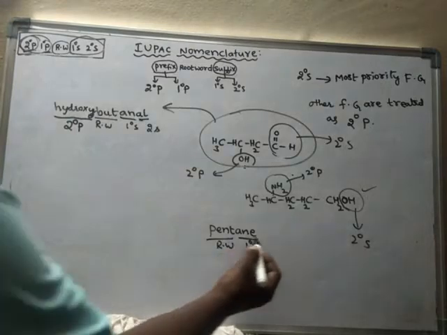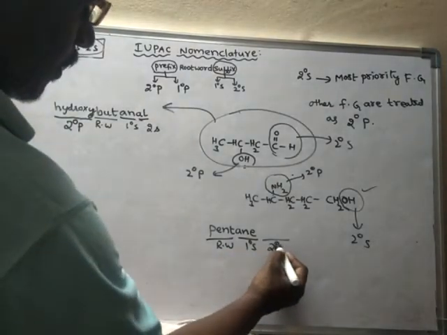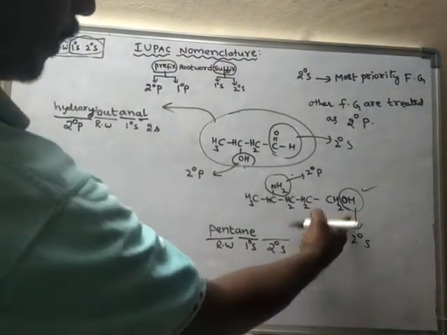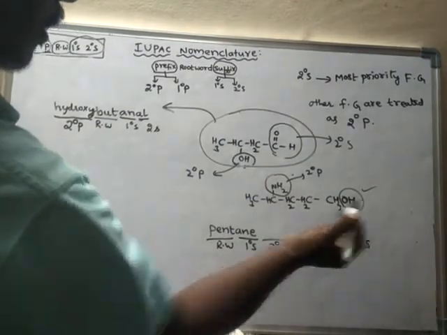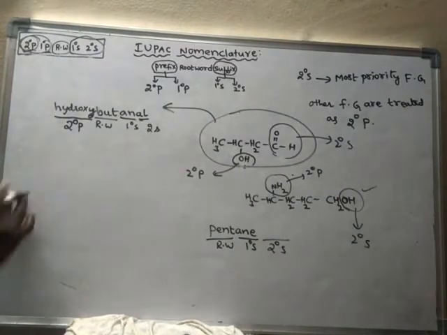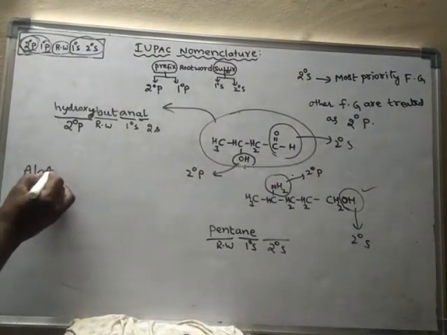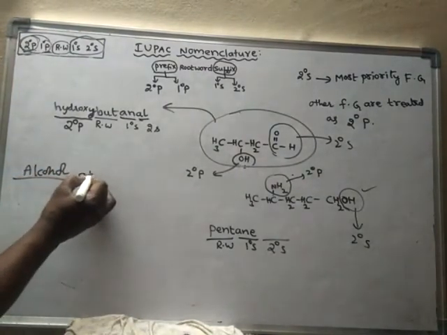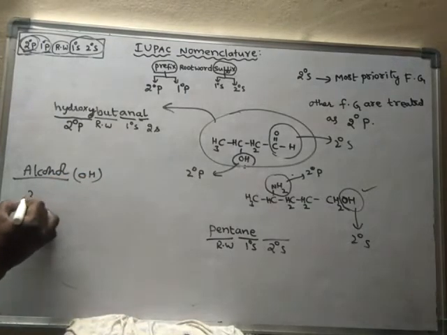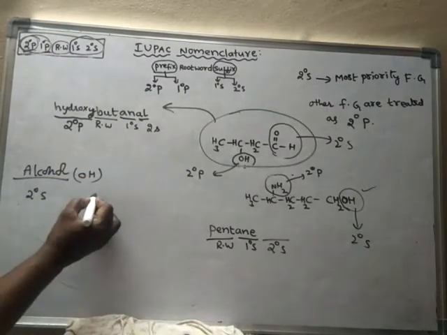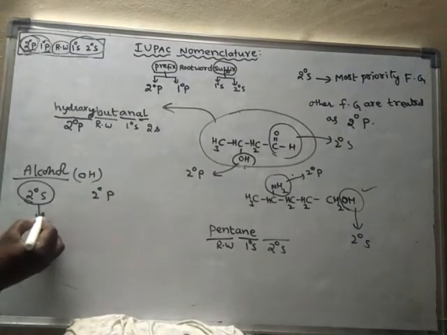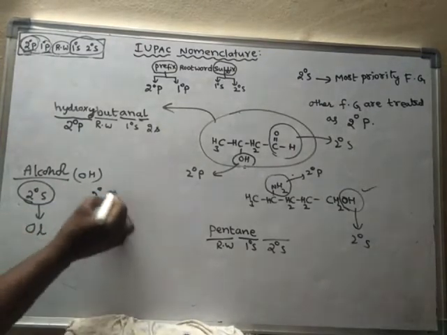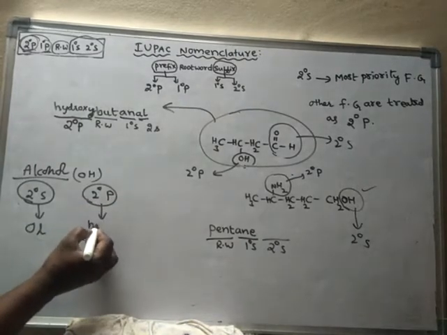So now I have to write the secondary suffix here. What is the name of the secondary suffix for alcohol, that means the OH group? For secondary suffix we have to write ol. For secondary prefix, we have to write hydroxy.